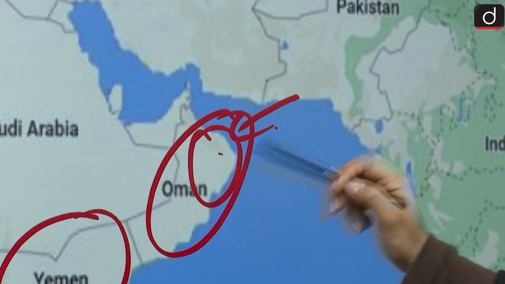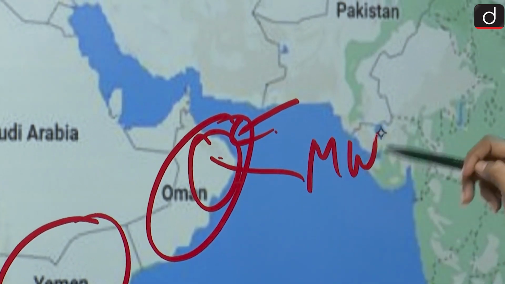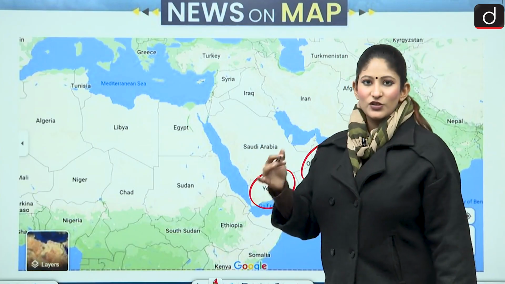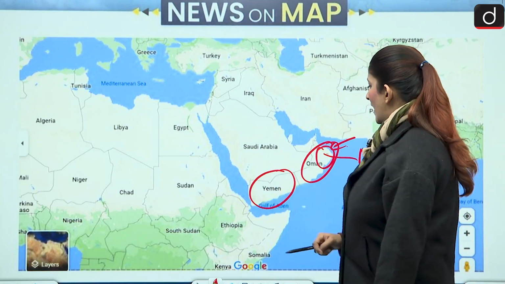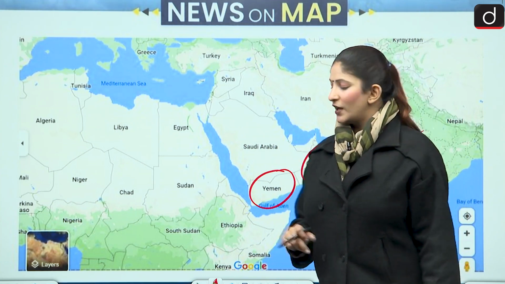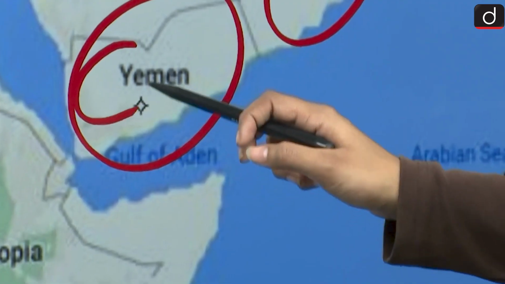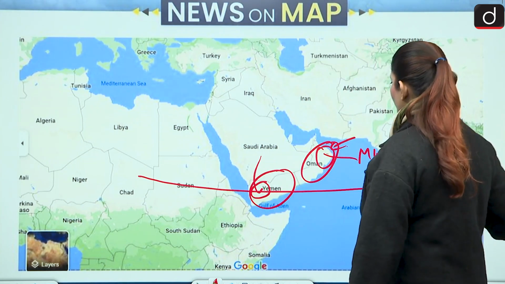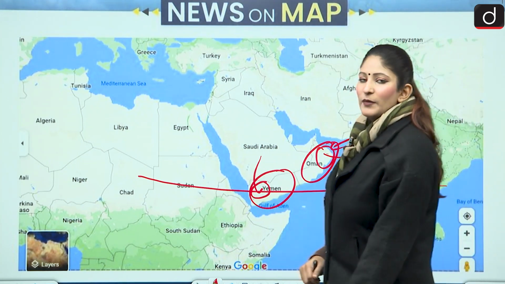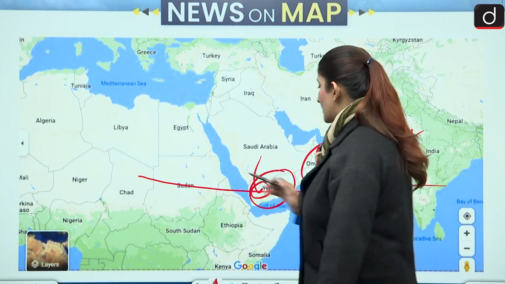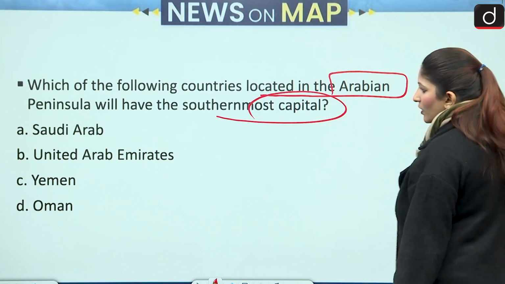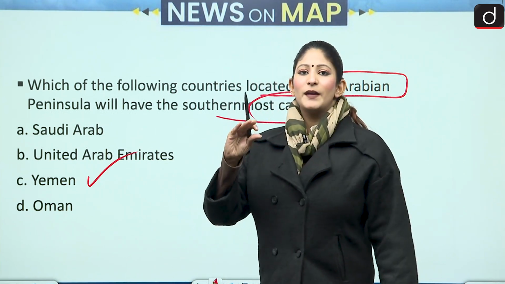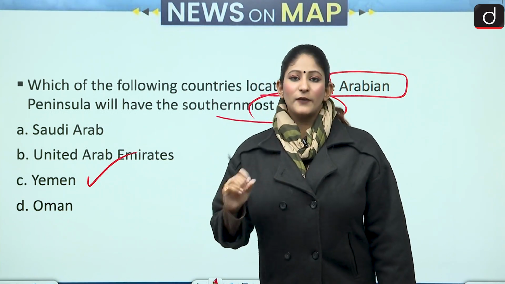First, you have to understand Muscat is the capital and situated over here at the northeastern region of Oman. Yemen has its capital at Sana'a. Okay. And Sana'a is situated over here. So if we talk about the latitude, as you can see, southernmost of the Arabian Peninsula becomes Yemen. The correct answer should be Yemen. Alright, option C is correct over here. Keep on marking. Keep on making your own questions. It becomes really fun, trust me.